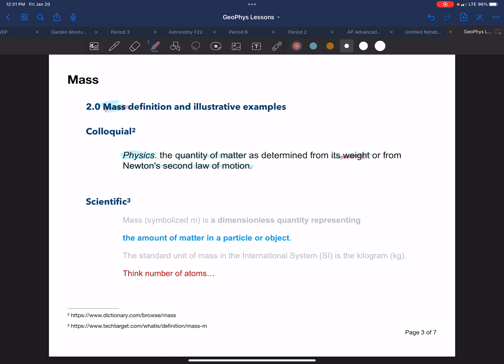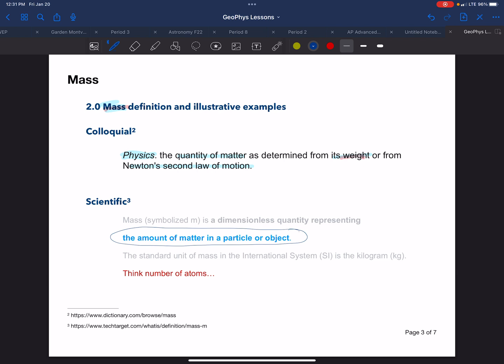So what we're concerned about, if we look up a technical scientific definition, is that mass is symbolized with M. It's a dimensionless quantity, and it means it does not have a direction. And then the second part says it's the amount of matter in a particle or object. That is what we want to associate as our definition of mass. It's the amount of matter in a particle or an object.